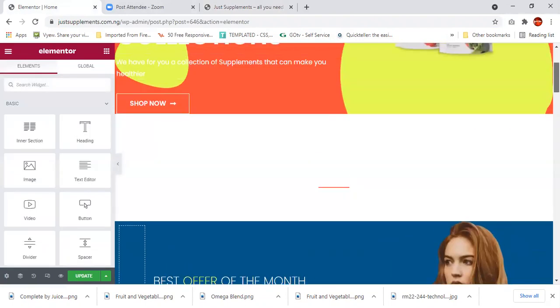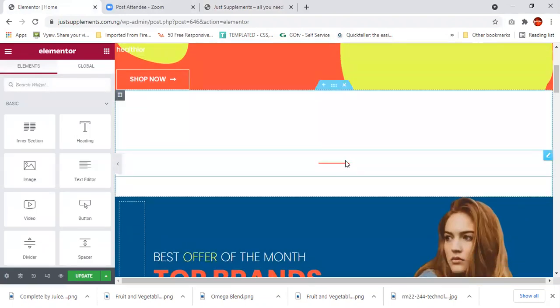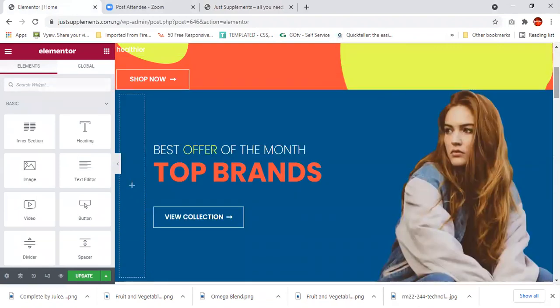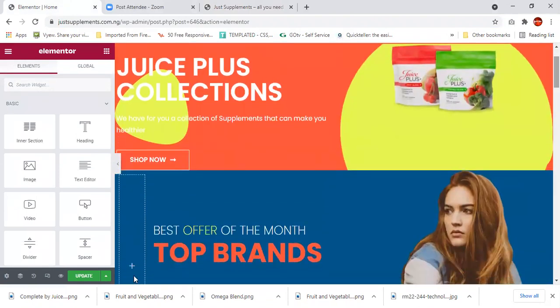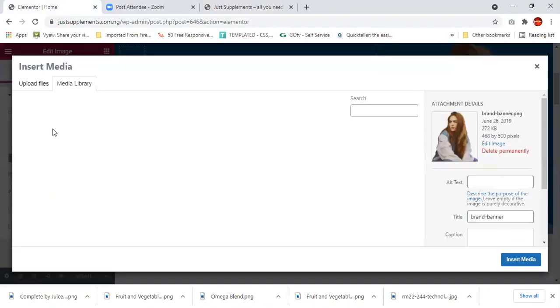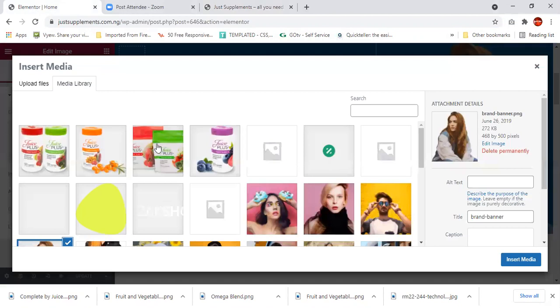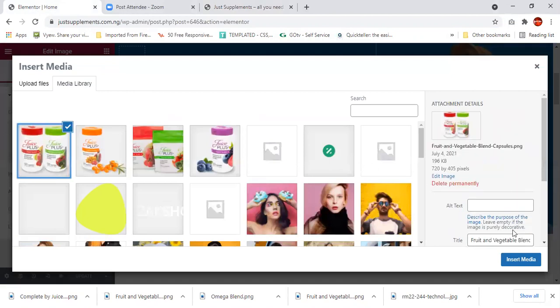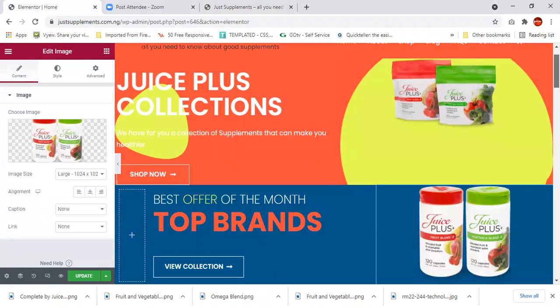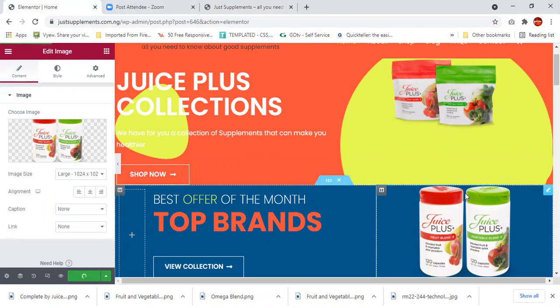So I don't have anything here. I think it's okay. I don't want it to be too crowded. So this particular lady too, instead of having this lady here, because I'm not selling clothes, I'm selling supplements, I can equally yank her off and replace that with something else, part of the product I have here. So insert. So the products are here. I'm replacing that lady.